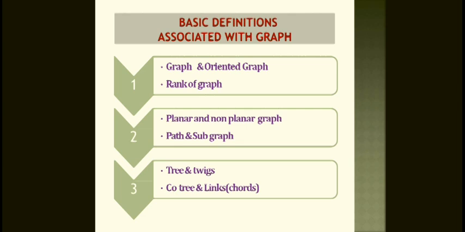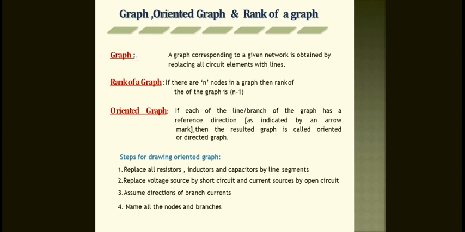What is the graph? A graph corresponding to a given network is obtained by replacing all circuit elements with lines. That is called the graph. Whatever is in a network circuit, a lot of elements, RLC elements, resistances, inductance, capacitance, whatever it may be, and the voltage sources and current sources, that should be eliminated and you draw a particular line. Okay, that is the graph.